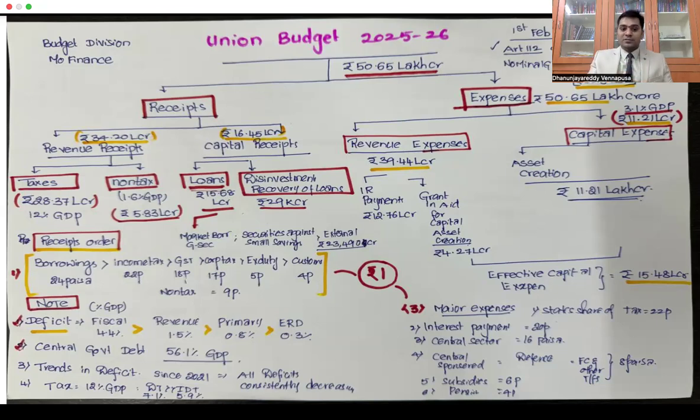If you look at the trends in deficit for this financial year, that is the financial year 2026, the Government of India is targeting a fiscal deficit of 4.4% of GDP, revenue deficit of 1.5% of GDP, primary deficit of 0.8% of GDP, and effective revenue deficit of 0.3% of GDP. UPSC again has the tendency of asking this question. They will always ask questions based on how our deficits are decreasing. It is fiscal deficit, followed by revenue deficit, followed by primary deficit, followed by effective revenue deficit. This is one way of asking the question.